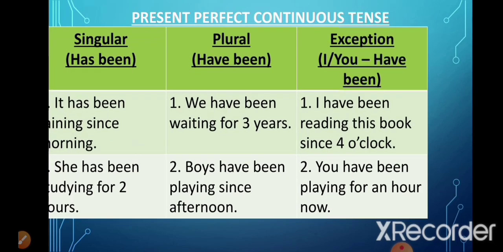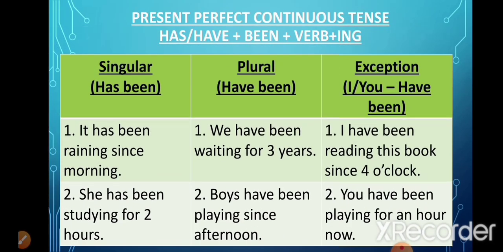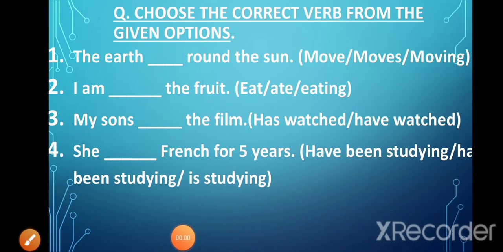Now like I told you before also, there will always be exceptions in the case of I and you. So here also, whether I and you subjects, these two, whether they are singular or plural, we will always use have been with these. Now I have been reading this book since 4 o'clock and you have been playing for an hour. Okay, now we'll do the practice exercise to see if we have actually understood the tenses.